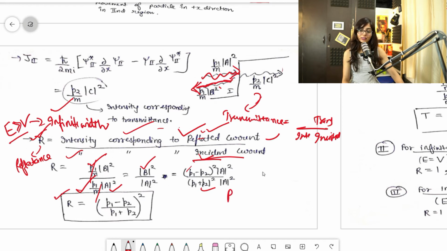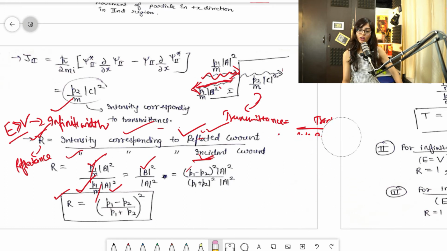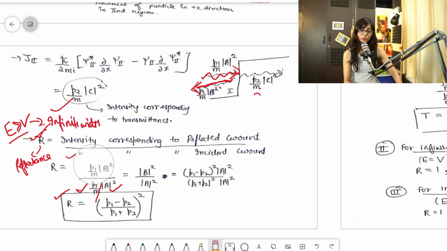Always remember that if the examiner asks for the reflectance for E greater than V and infinite width, it will be P1 minus P2 divided by P1 plus P2, whole square. Simply that will be the formula. Clear, guys? That will be the only formula. Don't get confused about where minus will come and where plus will come. These are only small things you have to take care of.